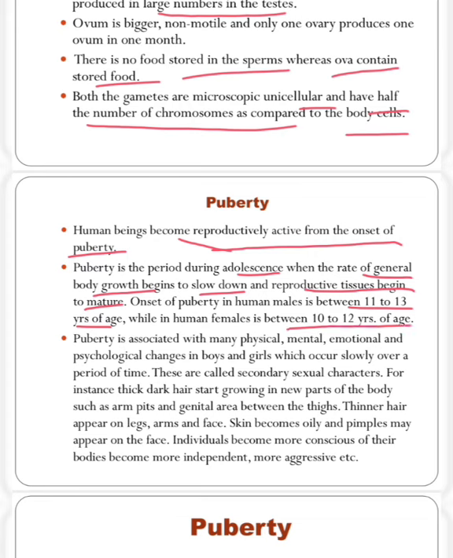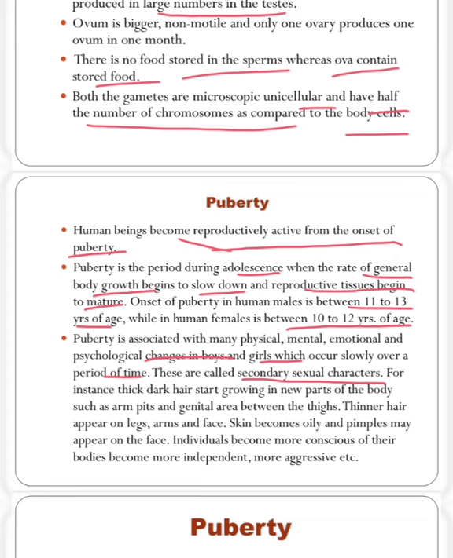Puberty is associated with many physical, mental, emotional and psychological changes in boys and girls. When this period starts, these changes happen in both boys and girls, and occur slowly over a period of time. These are called secondary sexual characters.